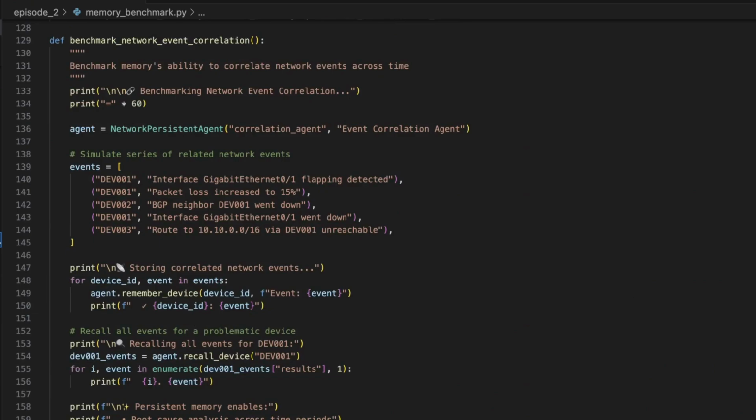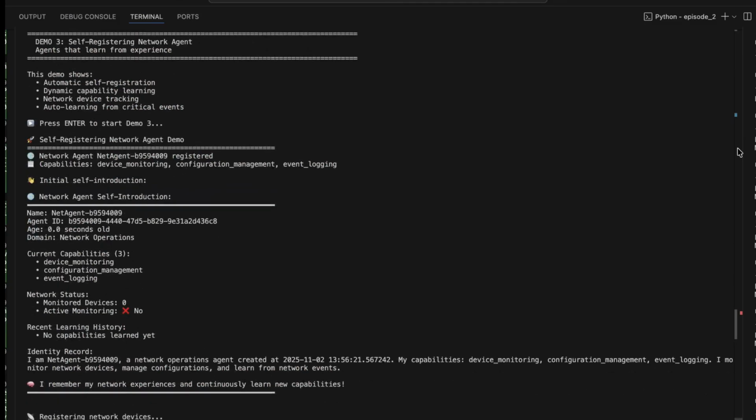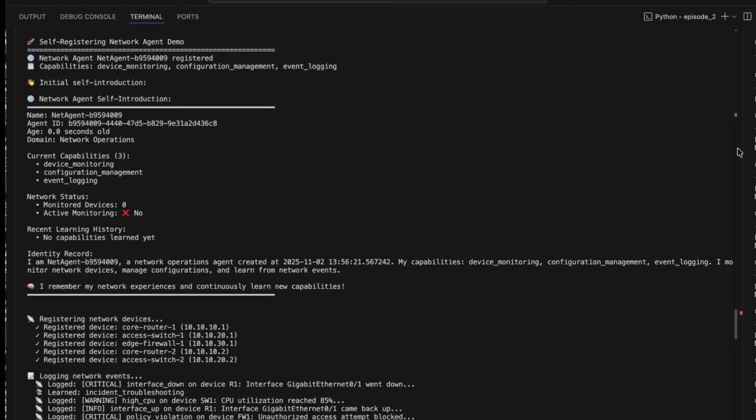Finally, we're going to get into our self-registering agent. So this agent can track its own capabilities and learn new ones from experience. So let's run it and see what it does. The agent just created itself with a unique ID. It starts with 3 basic capabilities: device monitoring, configuration management, and event logging.